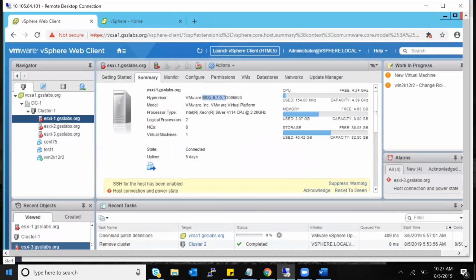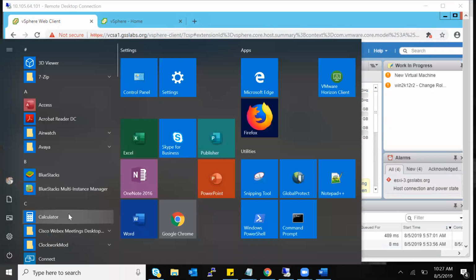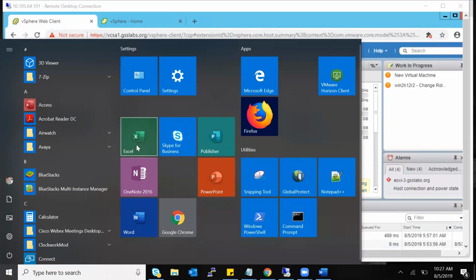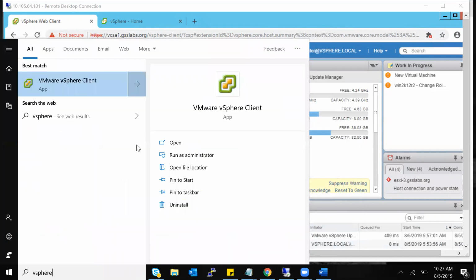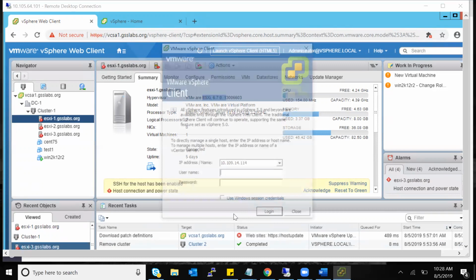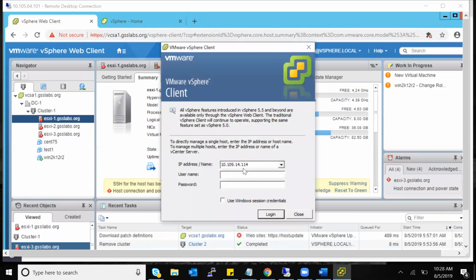Let me show you. Wait. I have the app. It's like an app installed, like how you install any app. Just mention vSphere client app. I'm opening it. It will be looking like this.